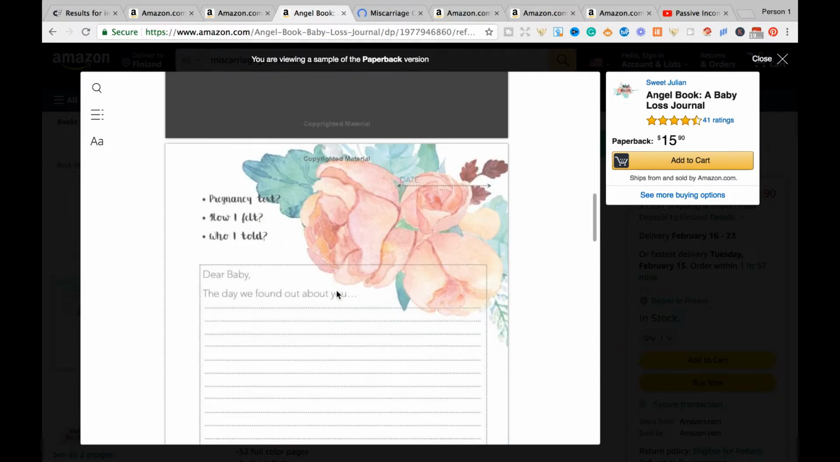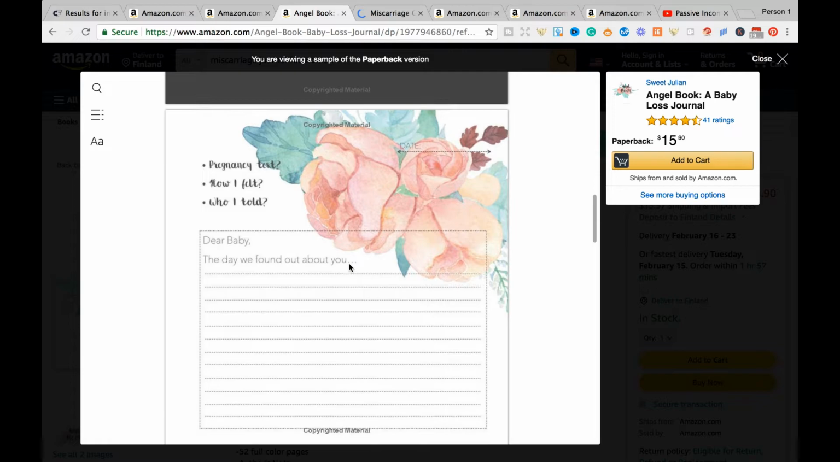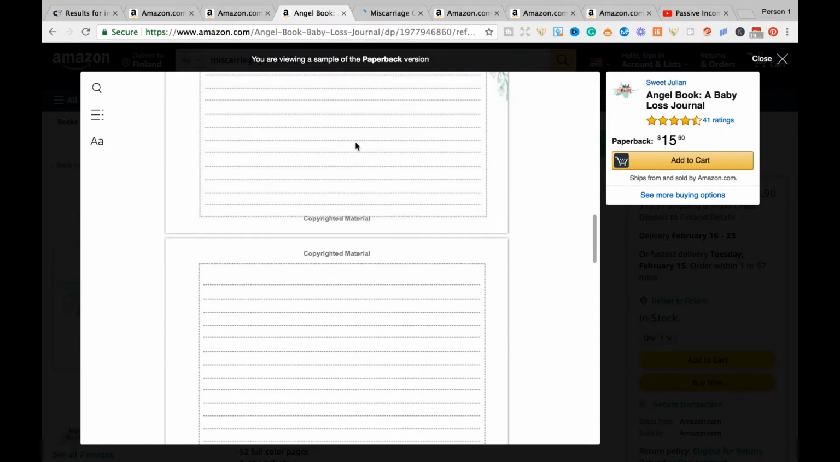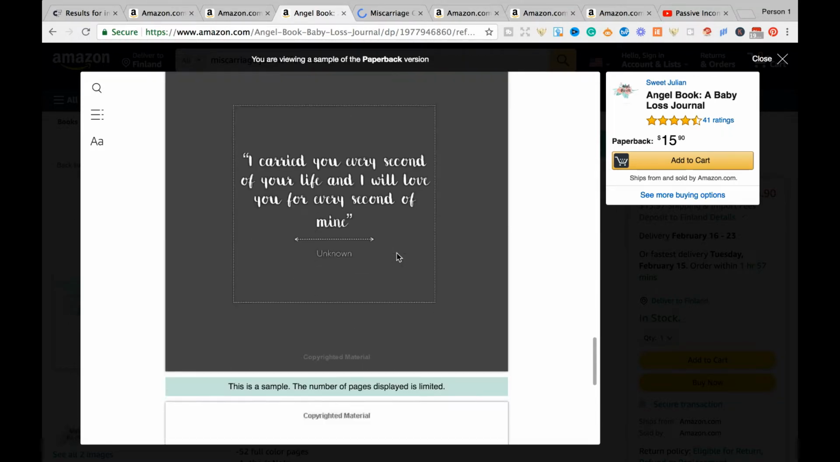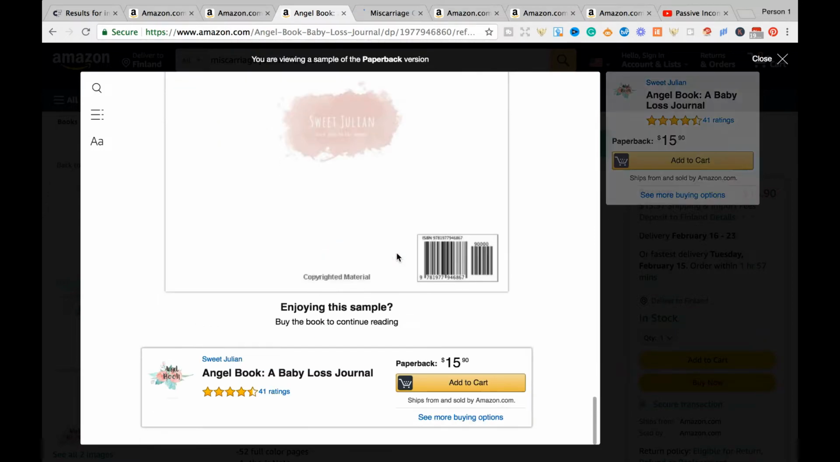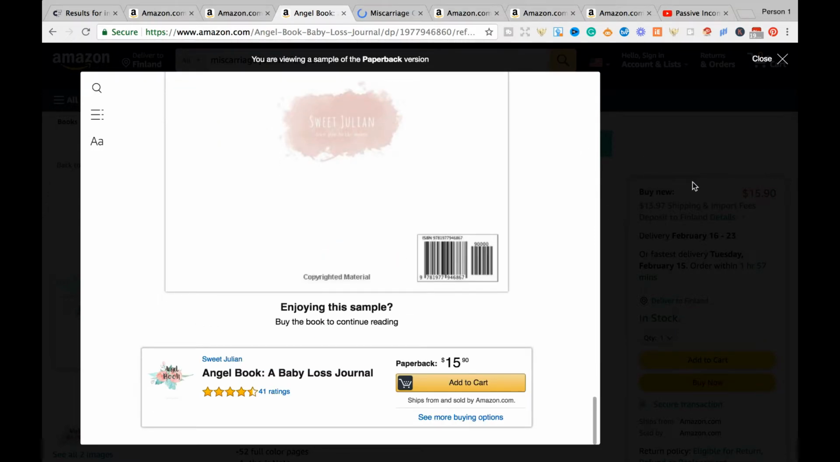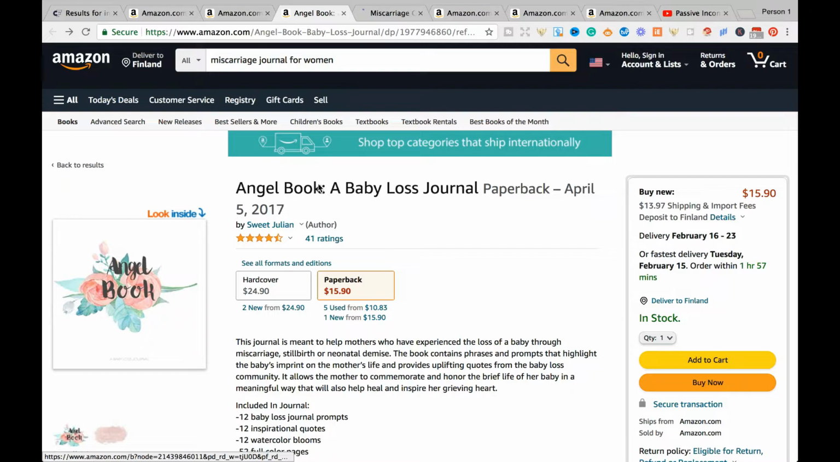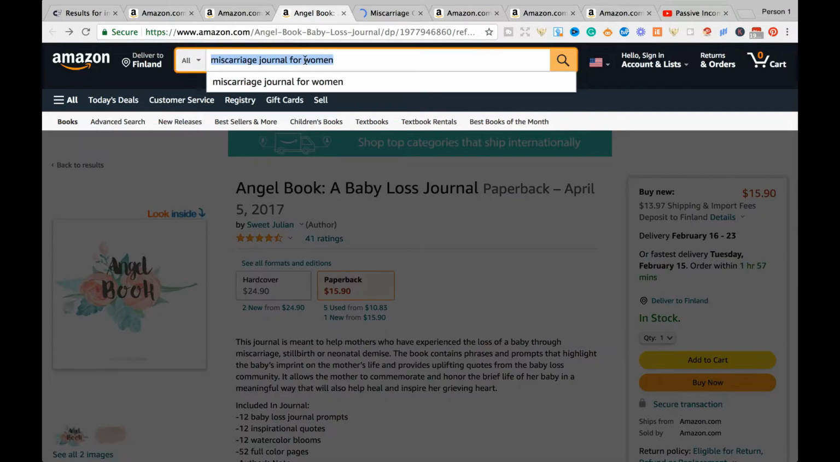Lovely quotes here. Color interior, amazing, and that's why I'm guessing it is priced on the higher side. And here is just prompts with lined sheets of paper, quotes in between, also back cover. Amazing, super simple, super easy. Let's see if this one is also a keyword that we can have a look at right there.